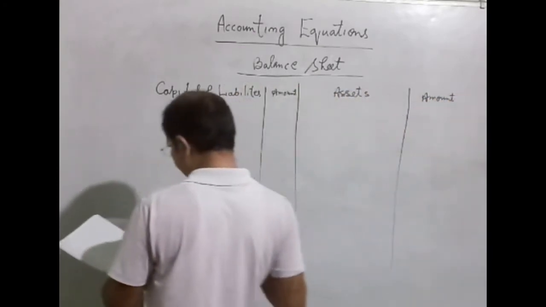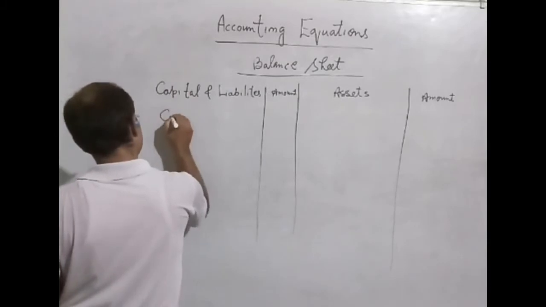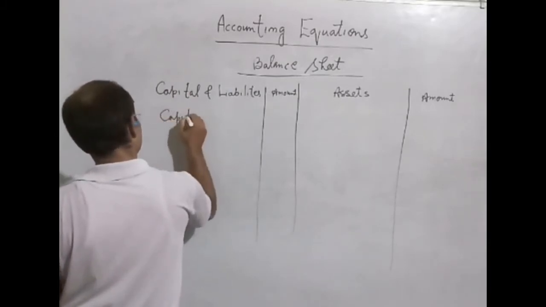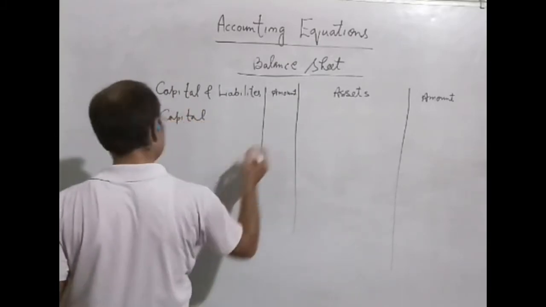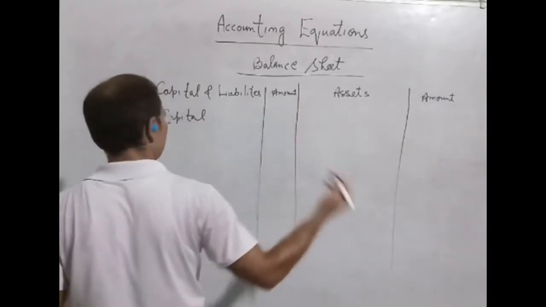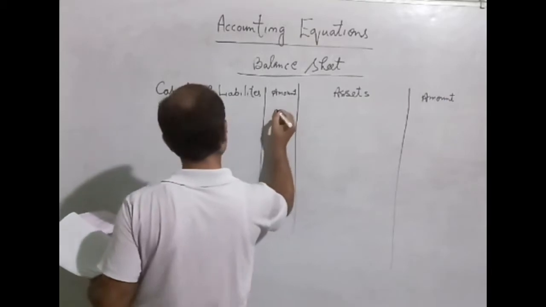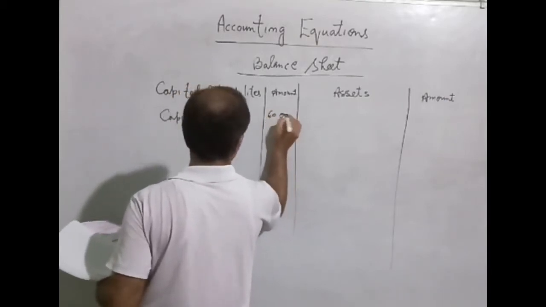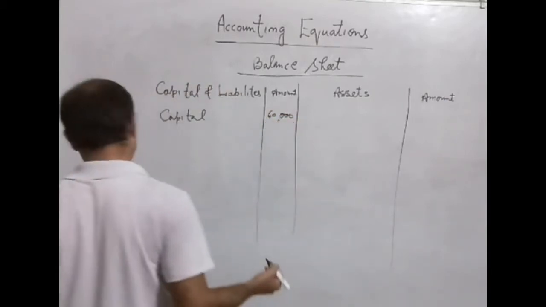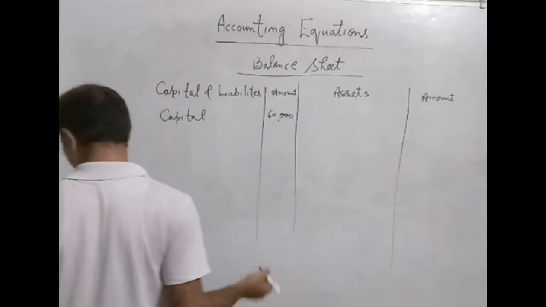What are the liabilities? Capital. We will write here. Suppose we can fill the amount here 60,000. If the capital is 60,000, whatever it would be.